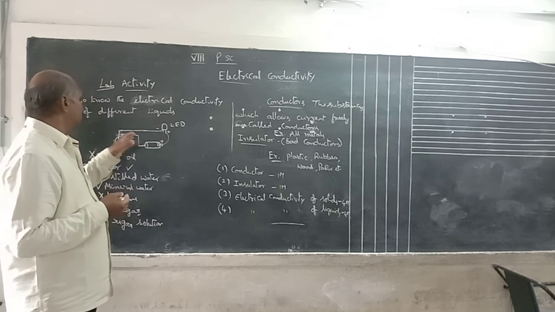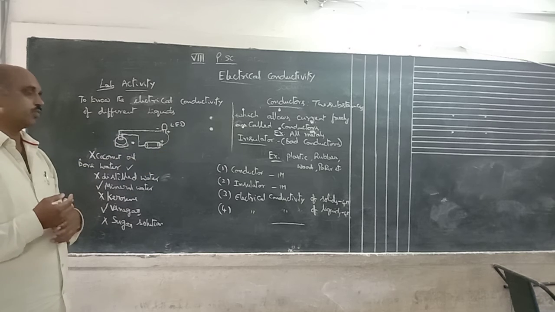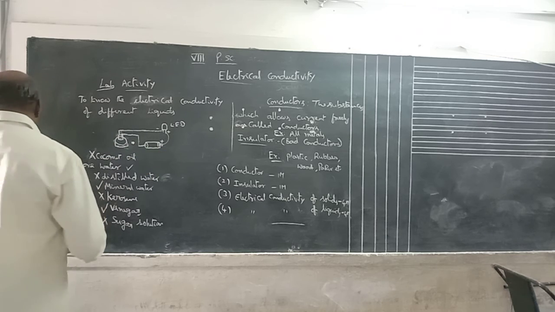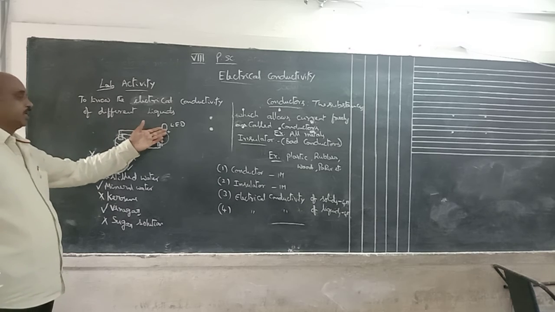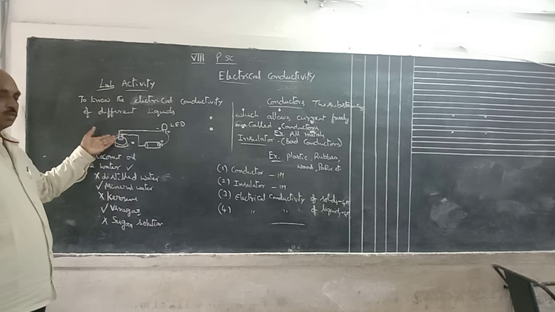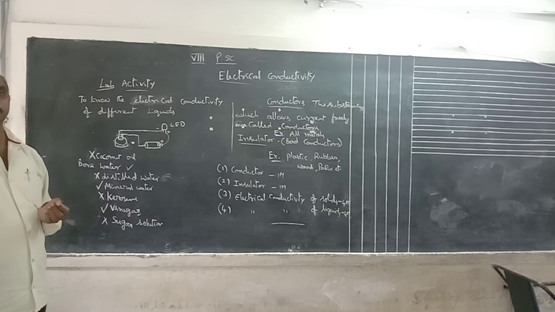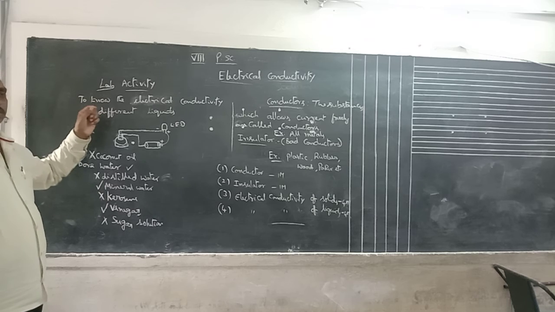In the same way, we take different kinds of liquids. Another question is electrical conductivity of liquids. This is also a 4 marks question. How to conduct it: by using an LED bulb, battery and copper wires. This is a small cap. In the cap, pour the liquid, insert two copper rods.